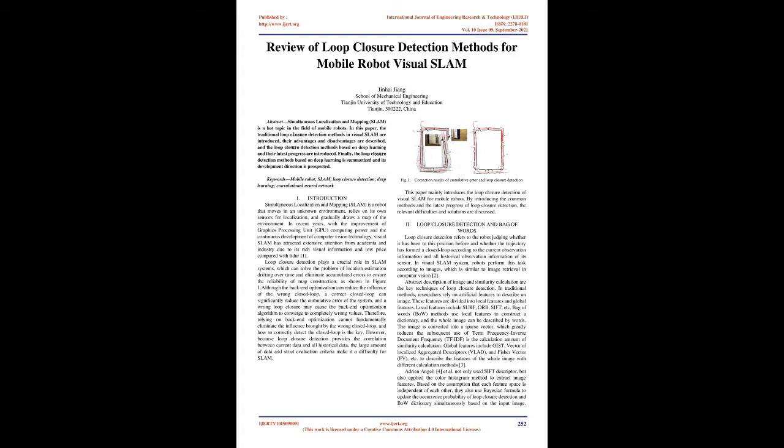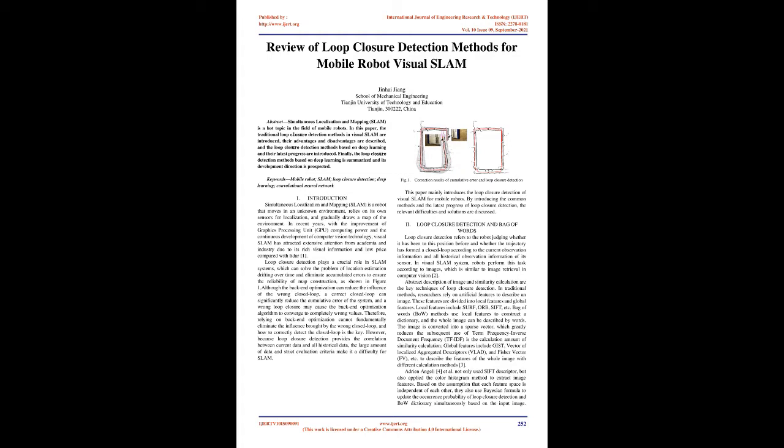Keywords: mobile robot, SLAM, loop closure detection, deep learning, convolutional neural network. Introduction. Simultaneous Localization and Mapping, SLAM, is a process in which a robot moves in an unknown environment, relies on its own sensors for localization, and gradually draws a map of the environment. In recent years, with the improvement of graphics processing unit, GPU, computing power and the continuous development of computer vision technology, visual SLAM has attracted extensive attention from academia and industry due to its rich visual information and low price